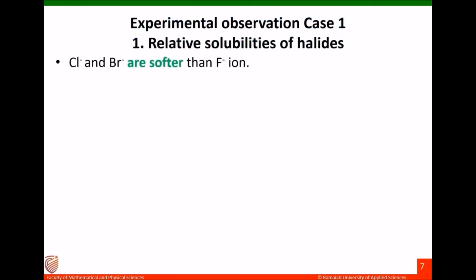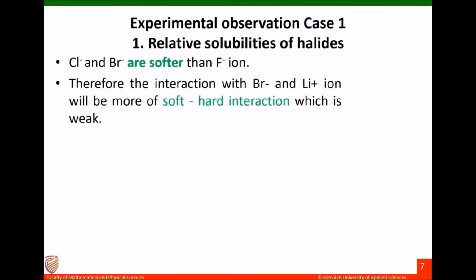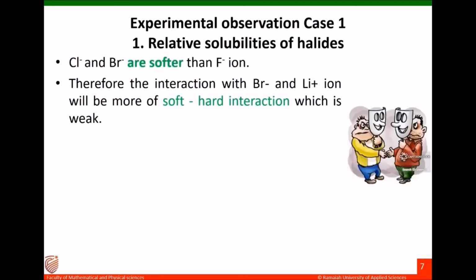Chloride and bromide ions are softer than fluoride ion, because we know that in the halogen group from top to bottom soft character increases. Therefore, the interaction between the bromide ion and lithium ion will be more of a soft-hard interaction, because bromide ion is soft. So bromide and lithium ion interaction will be a soft-hard interaction, which is weak. These weak bonds can undergo ionization when they dissolve in water. So lithium bromide shows higher solubility and solubility product.